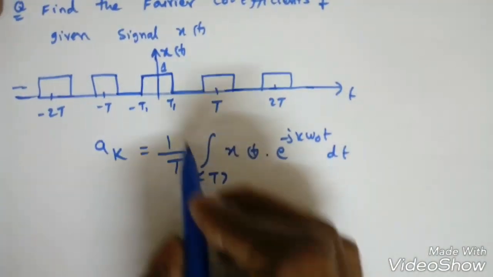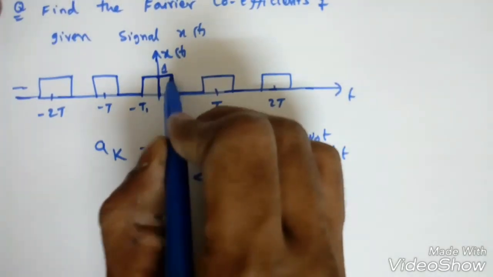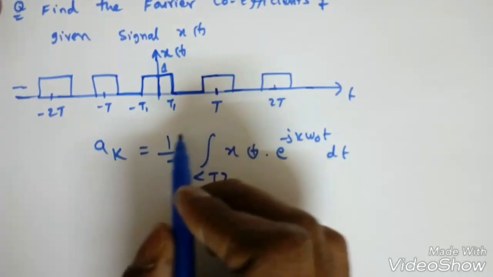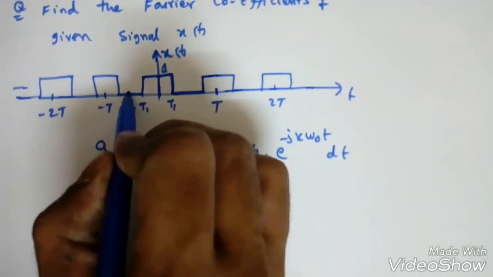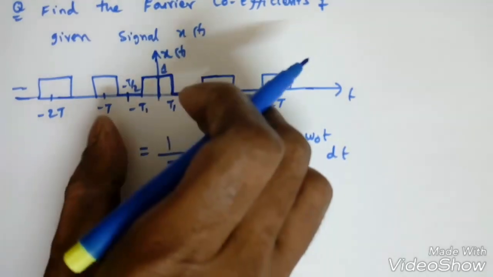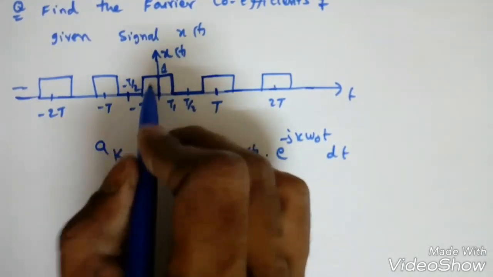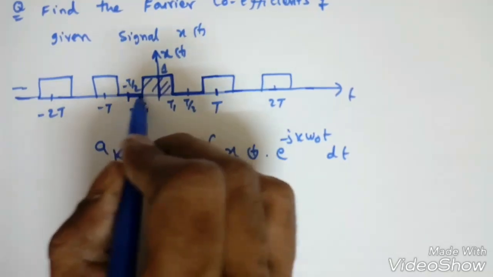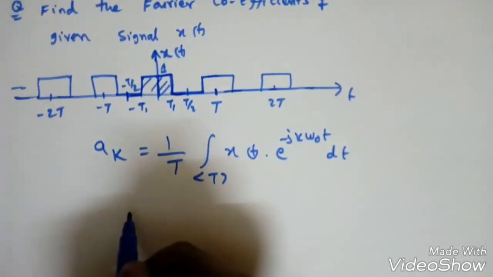If you see the time period, we need to integrate from 0 to T1 and again up to T, right? It is better to integrate from minus T by 2 to T by 2, again over one period only. The value is there only from minus T1 to T1, and the remaining regions are 0. So I will integrate like this.